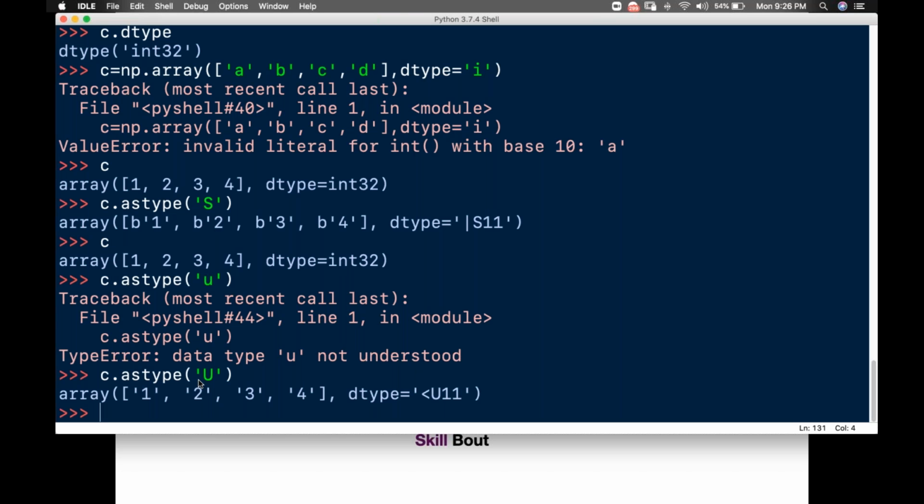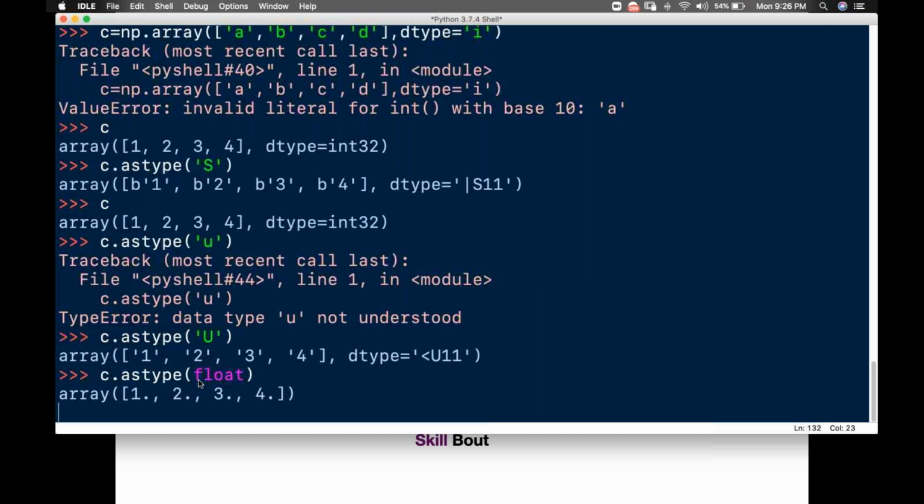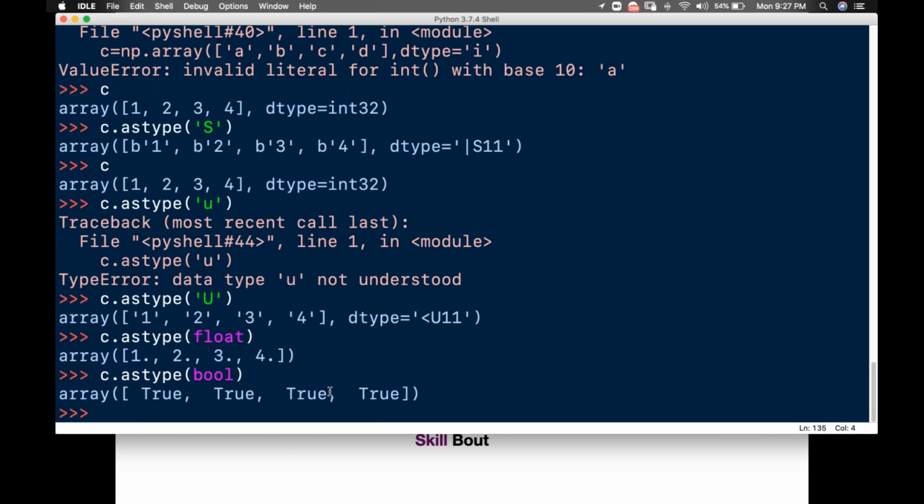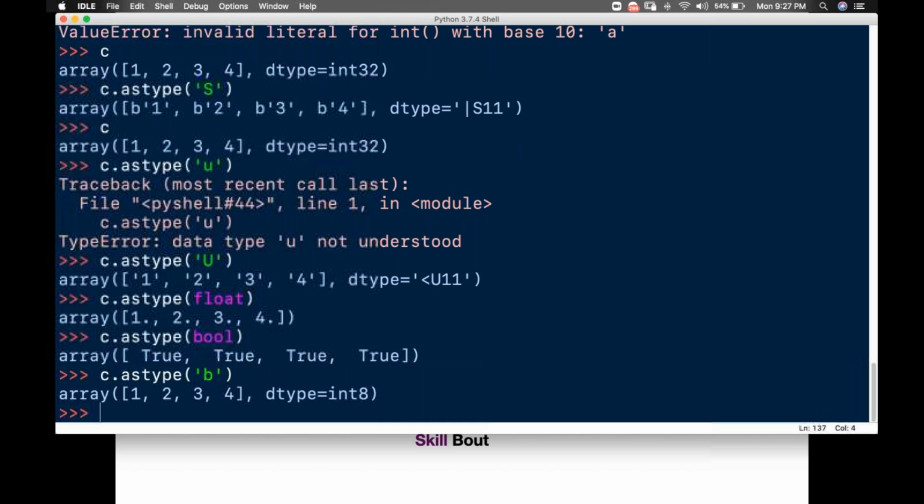Or else you can also use it something like this. If you want to convert this into float, I'll directly say float. Boolean is B, no problem with that. I'll come here and say bool, Boolean, and enter. It is converted into Boolean also. Got it? So either I can tell it like this, or I can use the literals like B.